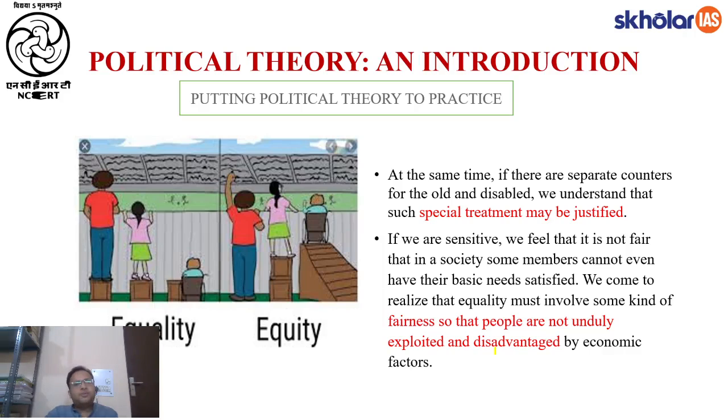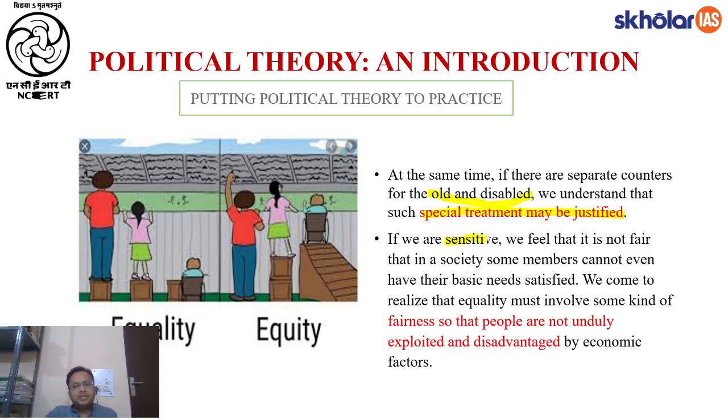But it also comes from our intuition that we don't feel bad if old and disabled people are given special treatment. We don't seek competition with them. We don't feel that we should treat disabled people, old people, or a woman with a newborn baby, or old women in a bus, as competing with us on an equal pedestal. That's very natural to us. It comes from human nature that we feel it is justified that special treatment is given to different kinds of people, right?